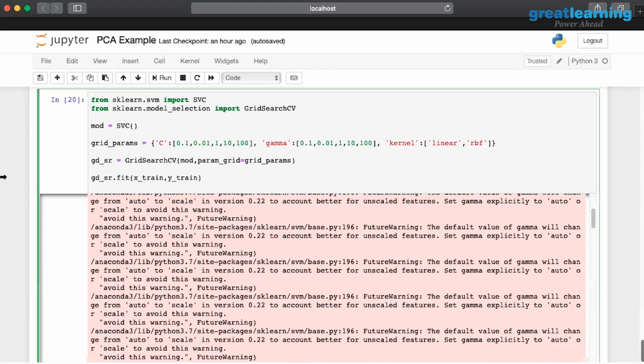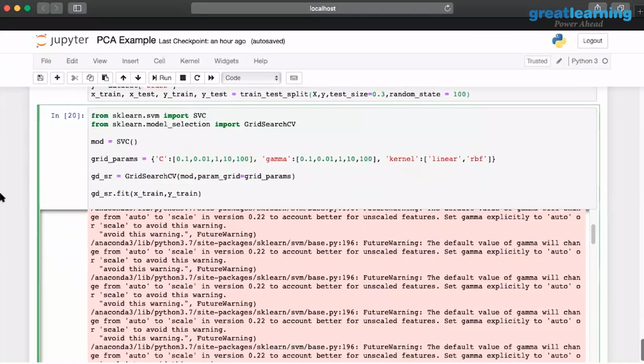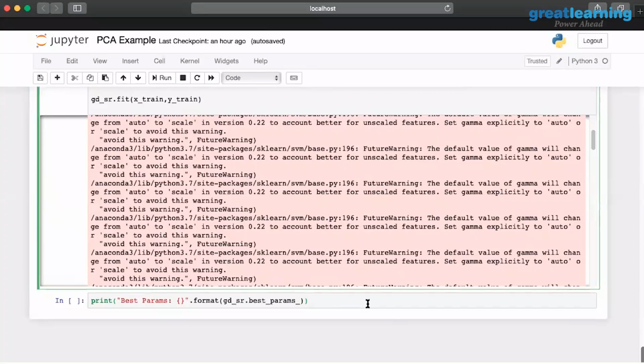So it is up to the user to see if you want to try it at that level of granularity. I might not run this right now, but if you run this, you'll understand. It's going to take quite a bit of time. I don't know if my machine can support this high intensity, but the idea is that if I run all these combinations, it will take some time for the model to execute and come back with the results. And once you print the best parameters, this is what I'm going to finally build my model upon. That's how it's going to essentially work.